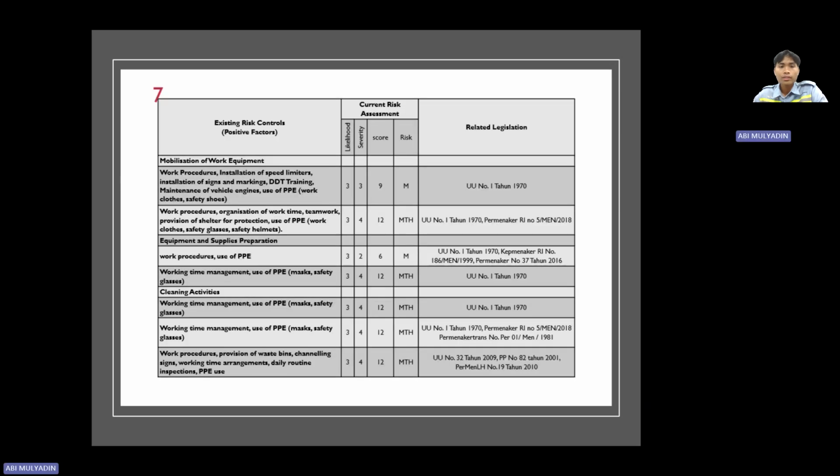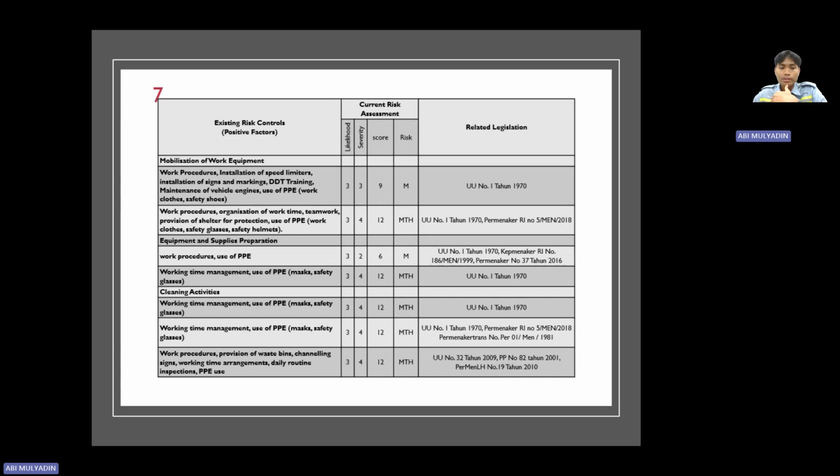For assessment, it is likelihood times severity, and the value score is middle risk. For equipment and supply preparation, likelihood times severity, the value score is middle.